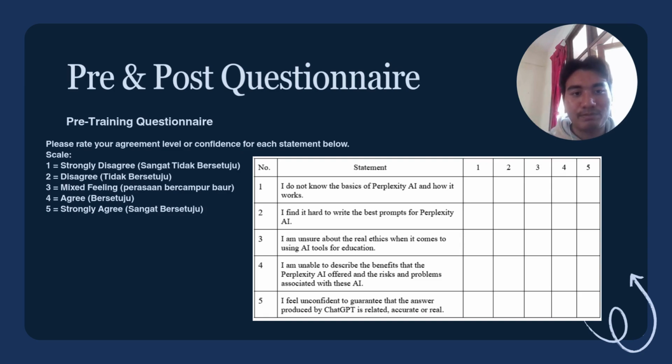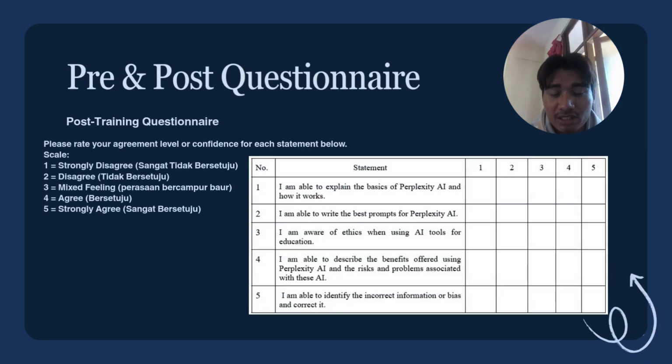And now let's move on to the post-training questionnaire. It's similar to the pre-questionnaire. Basically, we have five ways to measure their knowledge: strongly disagree, disagree, mixed feeling, agree, and strongly agree, just like the pre-questionnaire. For this questionnaire, we actually create the questions as the opposite of the pre-questionnaire. The pre-questionnaire is more about things like we don't know.